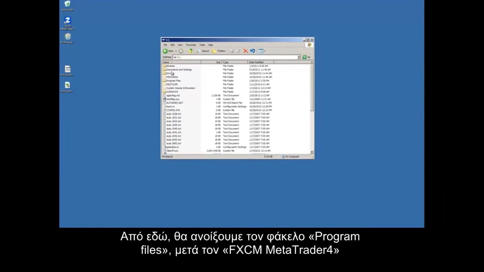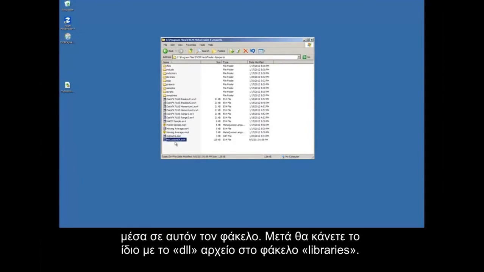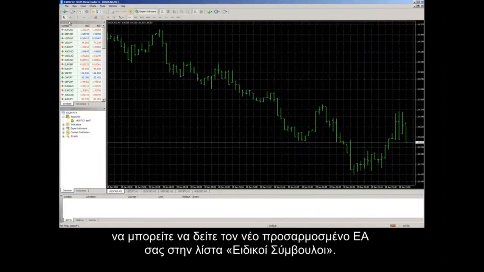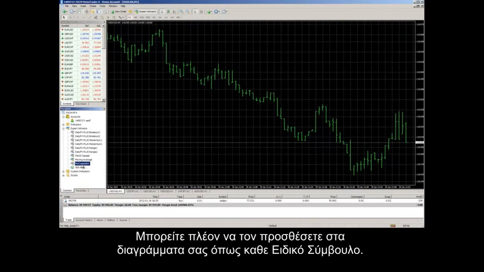From here, click on Program Files, FXEM MetaTrader 4, and then Experts. Click and drag the ex4 or the MQ4 file into the Experts folder. Then, click and drag the DLL file into the Libraries folder. We should now be good to go. Open up MT4 and you should now see your new custom EA listed under Expert Advisors. You can add your new expert advisor to your charts just like any other EA.